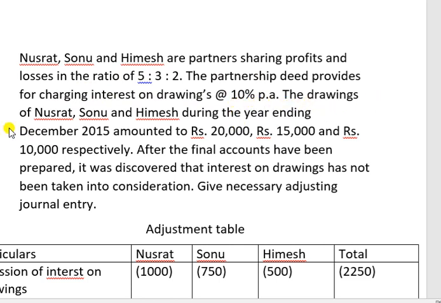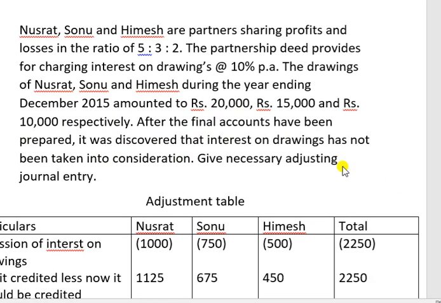The drawings of Nusrat, Sonu and Himesh during the year ending December 2015 amounted to rupees 20,000, 15,000 and 10,000 respectively. After the final accounts have been prepared, it was discovered that interest on drawings has not been taken into consideration. So here the first question, interest on capital is not considered. Here interest on drawings is not considered.